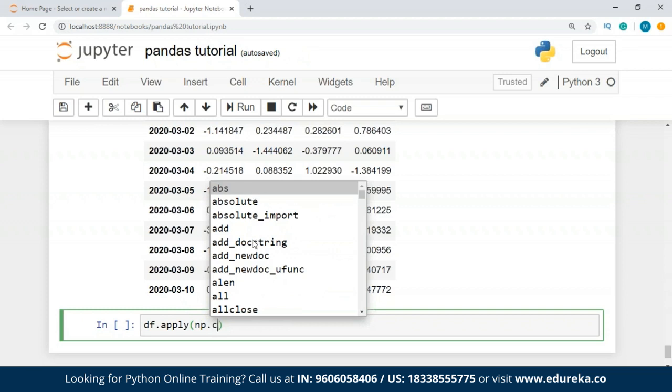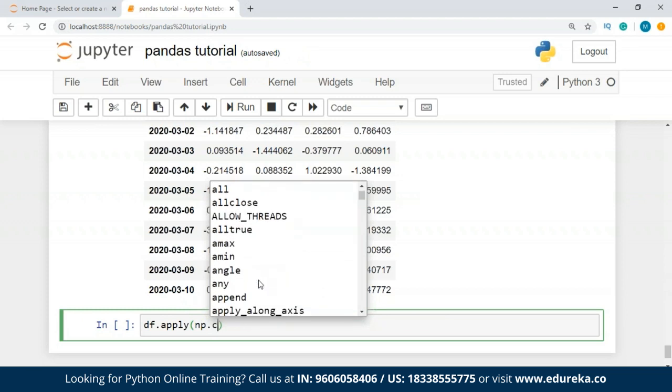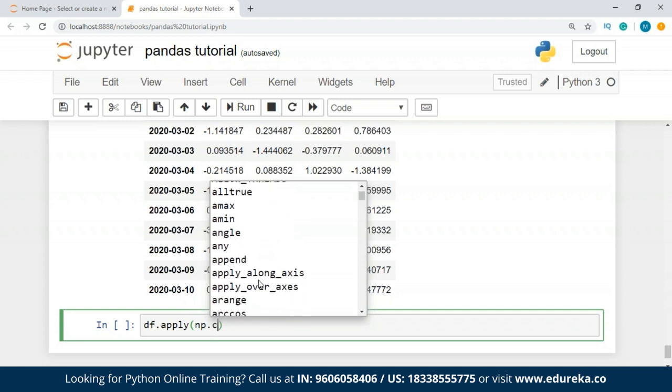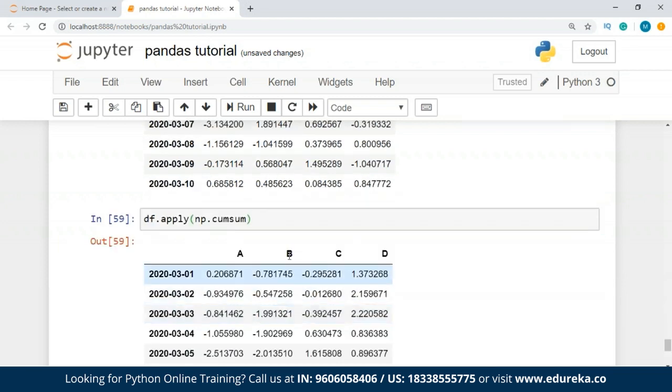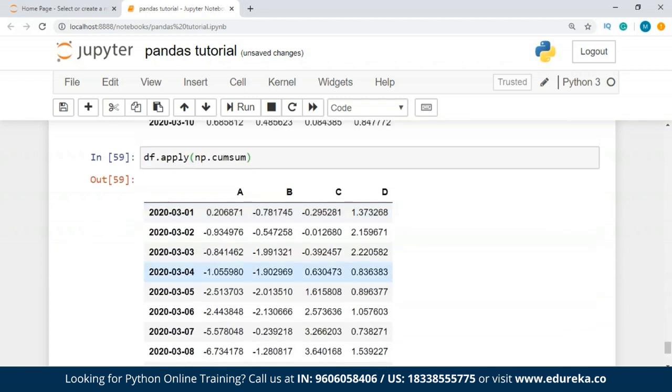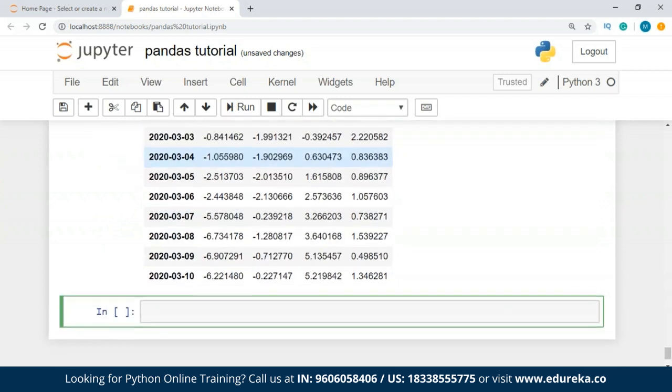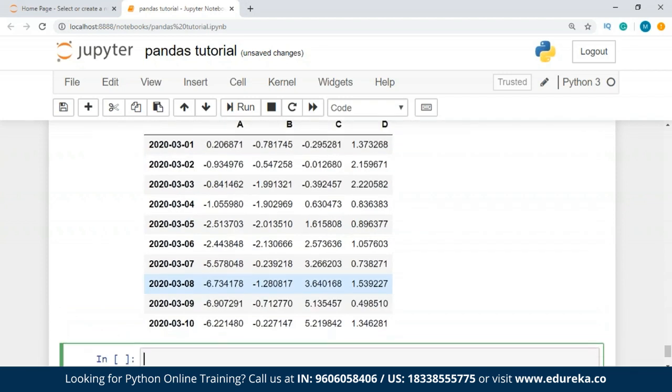We have absolute, allclose, amax, amin, angle, any, append, all these functions that I can apply on this. So let's say we have cumsum. Let's see what this does, guys. All right. So this is how it works.